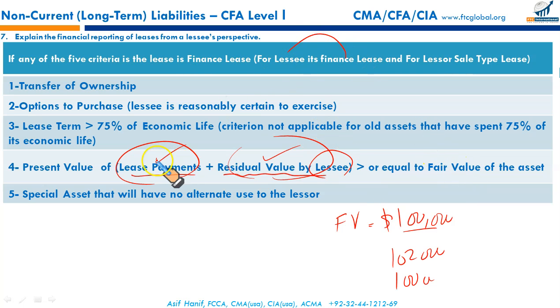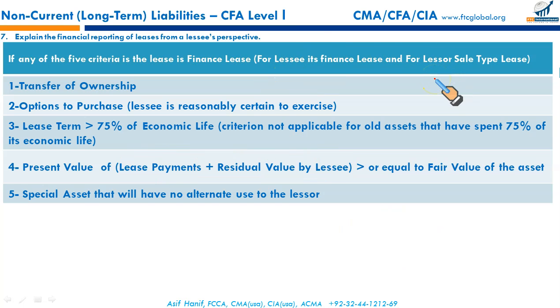So it means if the present value of the lease payments and the residual value is greater than or equal to the fair value of the asset, the lease will be a finance lease for the lessee and a sale type lease for the lessor. This is US GAAP, remember. And this is the new criterion added under the new leasing standard.